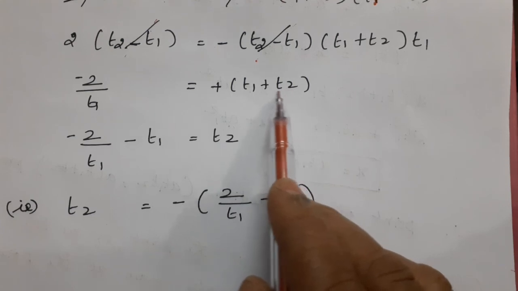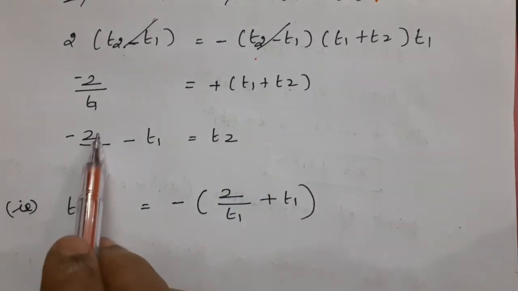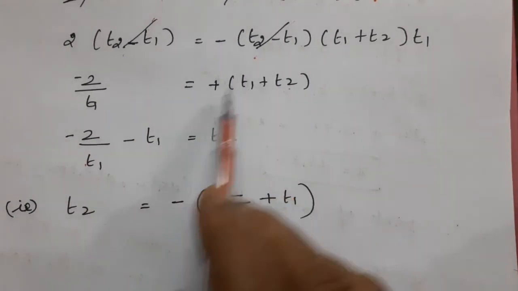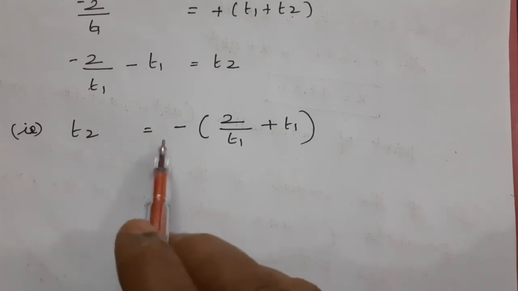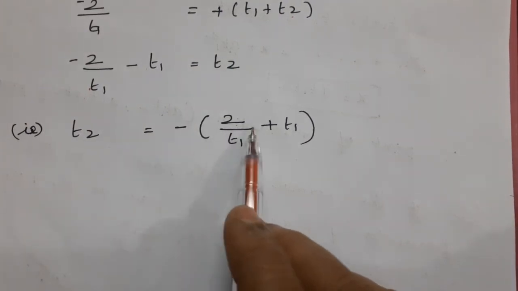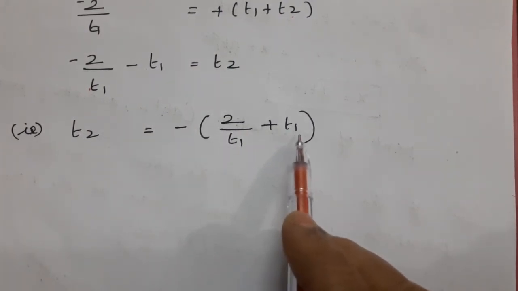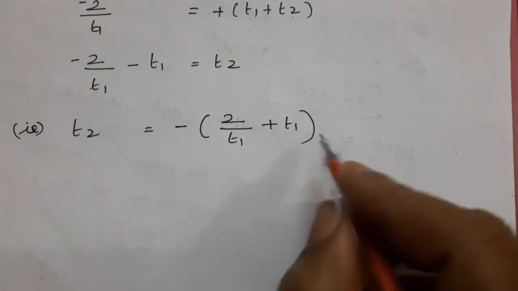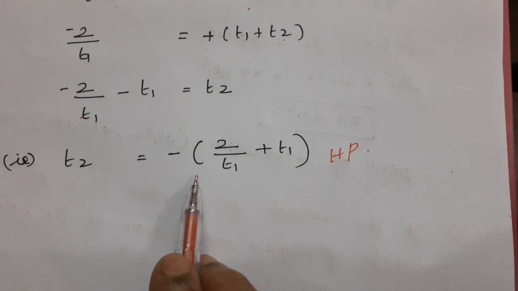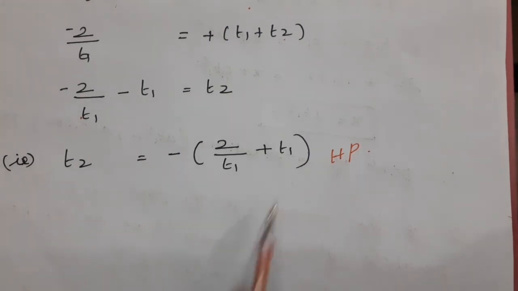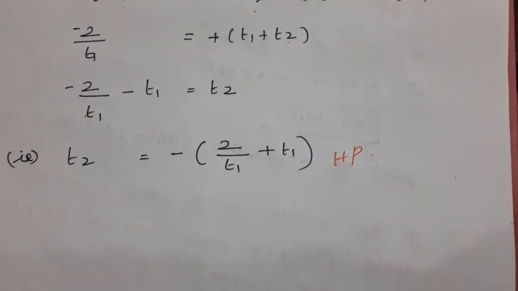We need only t2. Therefore minus 2 by t1 minus t1 equals t2. Taking the minus sign outside, t2 equals minus of 2 by t1 plus t1. Hence proved. We want to say, hence prove the result: t2 equals minus of 2 by t1 plus t1, hence proved, which is very important for you.